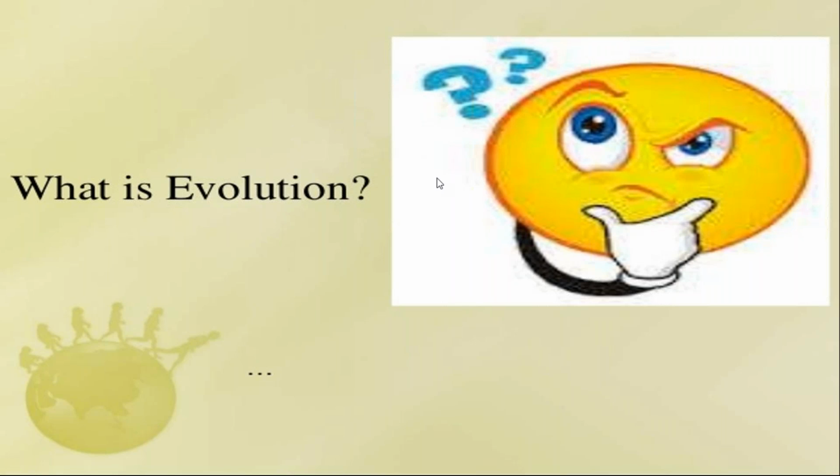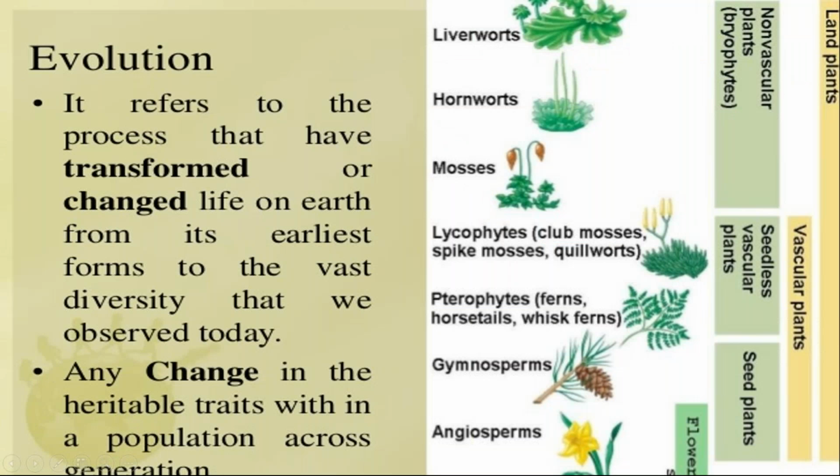You tell me what is evolution. Everyone is familiar with evolution. Evolution is the process of transformation or change, like liverworts, hornworts, mosses, pteridophytes, gymnosperms, angiosperms. Firstly, on the earth, the liverworts were present, which were non-vascular plants. These are also called bryophytes: liverworts, hornworts, mosses. Then from bryophytes, pteridophytes were formed. Then gymnosperms formed. Then from the gymnosperms, angiosperms started forming. This is the theory of evolution of life.